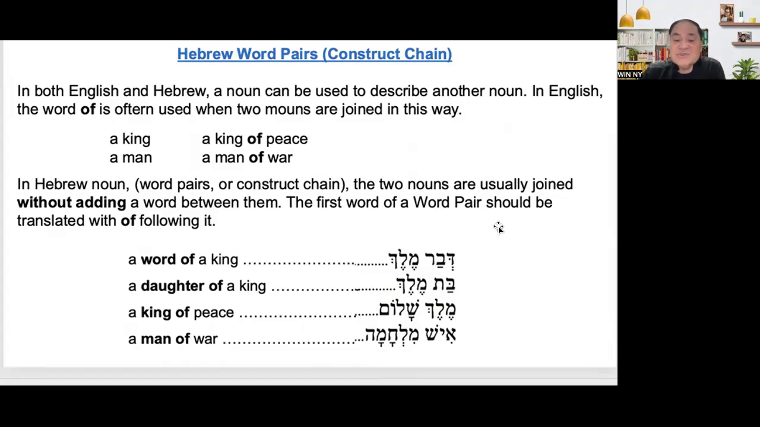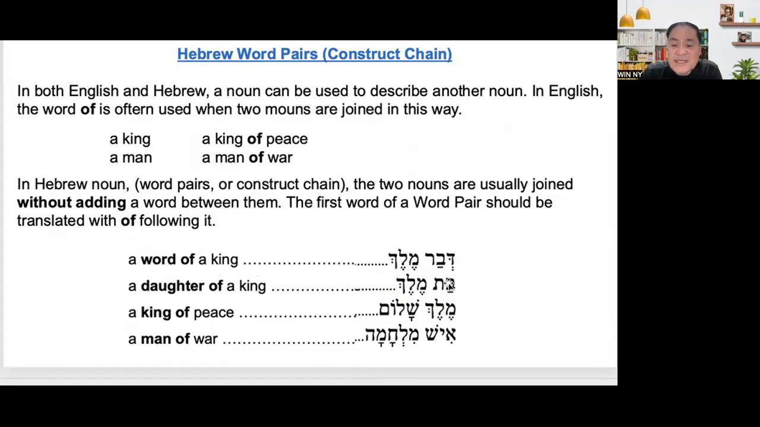The two nouns are usually joined without adding a word between them. In English, we have a king of peace, but in Hebrew, there is no of. There is no equivalent for of. That's why we call it word pairs or construct chain. So the first word of the word pair should be translated with of following it. Example: a word of a king. Originally, the word means the word.